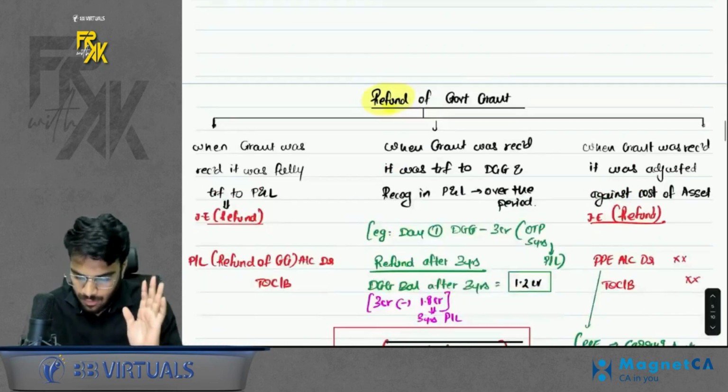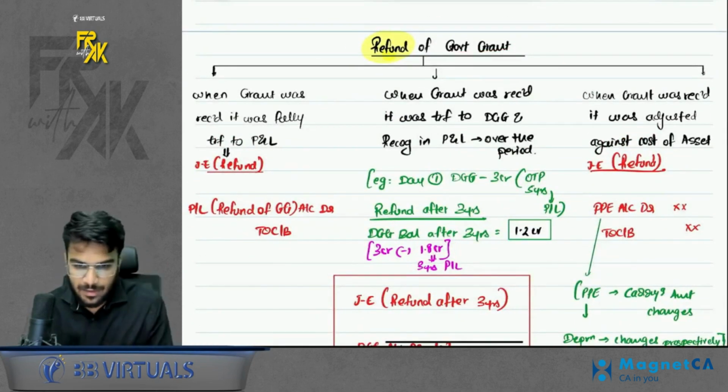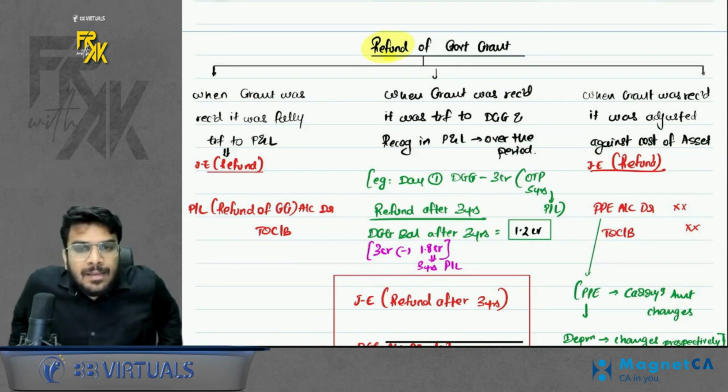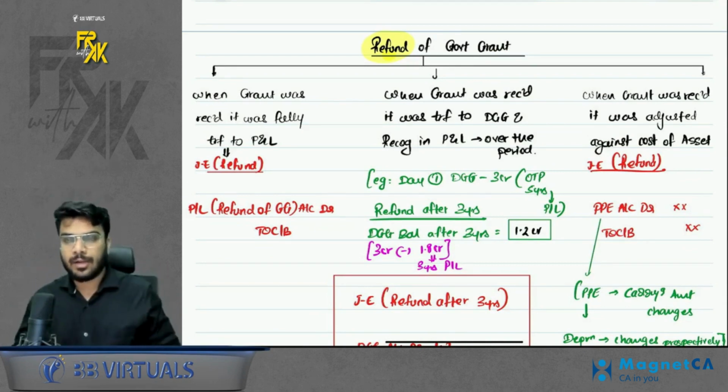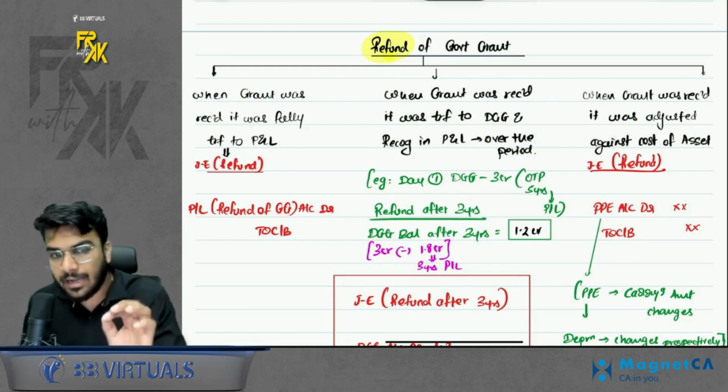Okay, so this was the accounting of government grant. Next point, the point of refund of government grant. Whenever the grant becomes refundable, how to account for it? So the accounting of the refund depends on how you treated the grant when you received it.